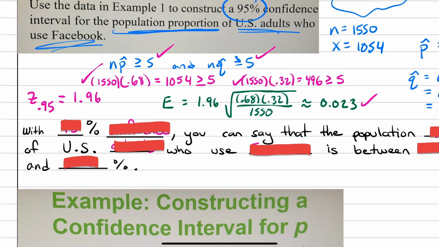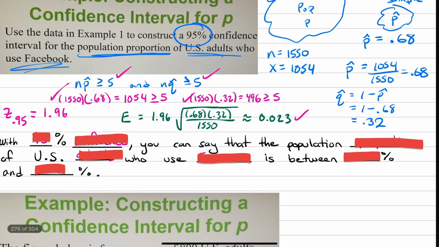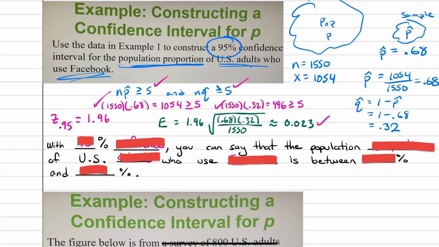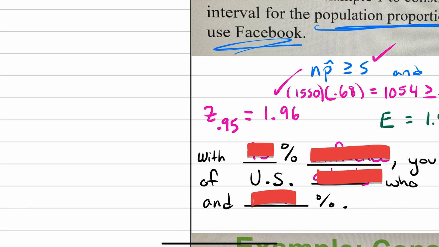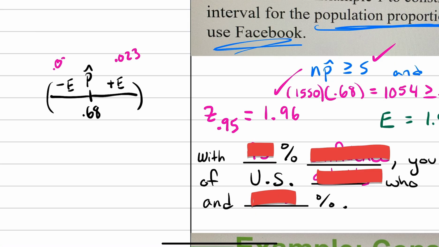Follow along. Now that I have my point estimate and my margin of error, I can make my confidence interval, right? So I'm going to go ahead and put my point estimate at the center, which was 0.68, and I can add and subtract my margin of error. So I'm going to be adding and subtracting 0.023 and 0.023. And that's going to give me a confidence interval of 0.657 to 0.703. Again, pause the video at any point if you're confused and want to work this out for yourself.